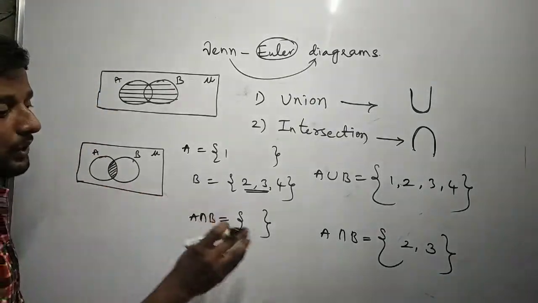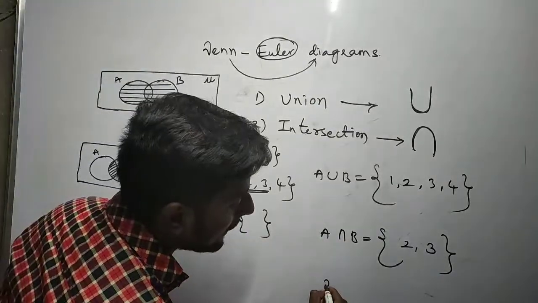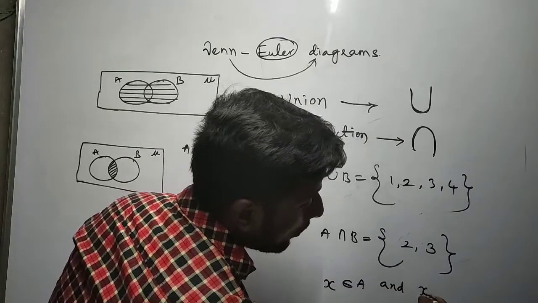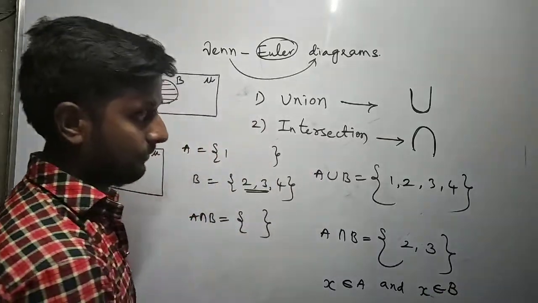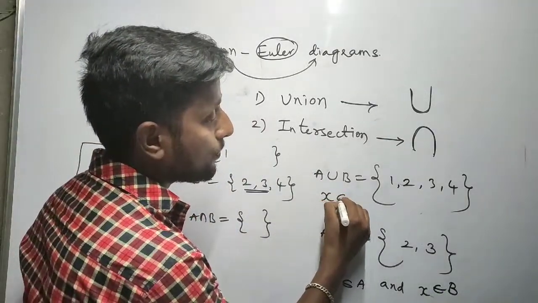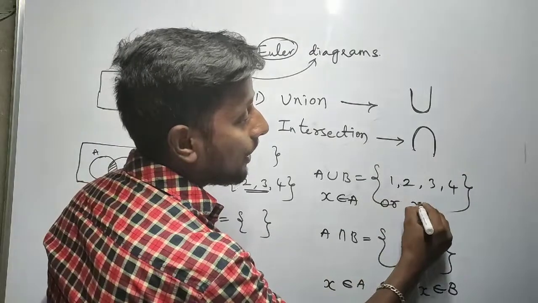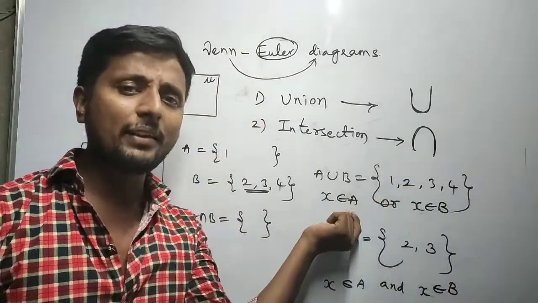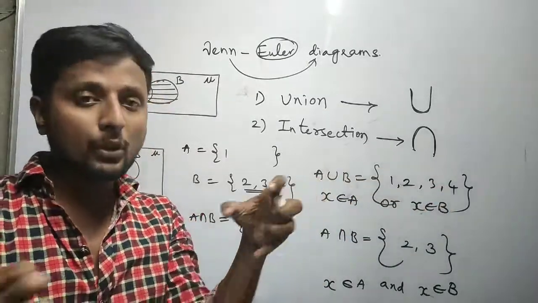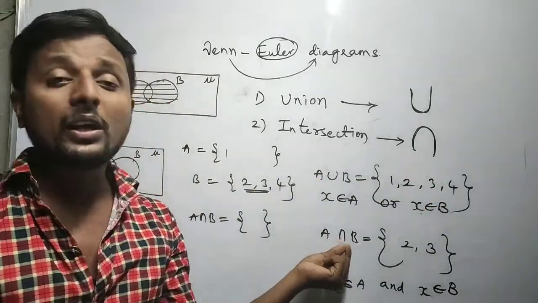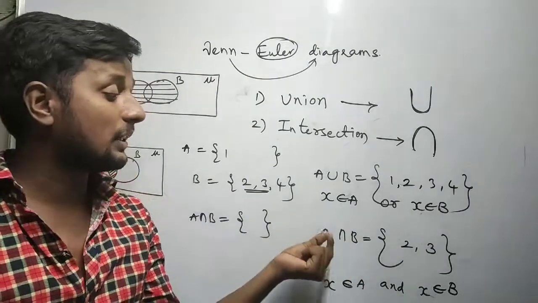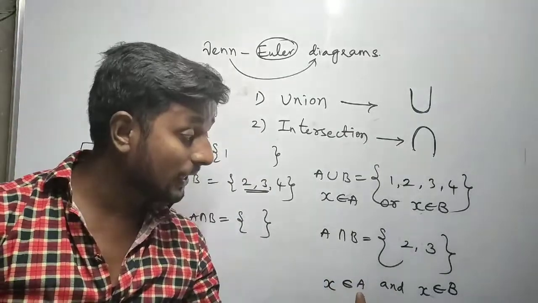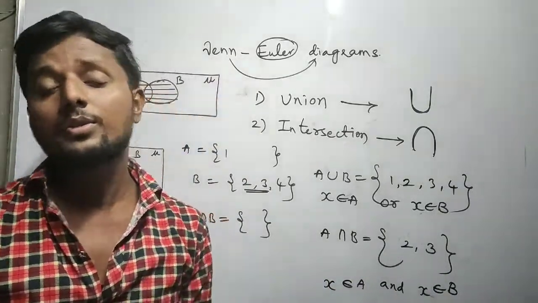So from this, A intersection B means what is the condition? X should belong to A and X also should belong to B. Union means X should belong to either A or X should belong to B. That means the element must be either in A or in B, because we are making a union. We are going to mix up. Am I right? Here we are talking about intersection. Intersection must be nothing but that which is common in both. Correct? So X must belong to set A. X also must belong to set B.